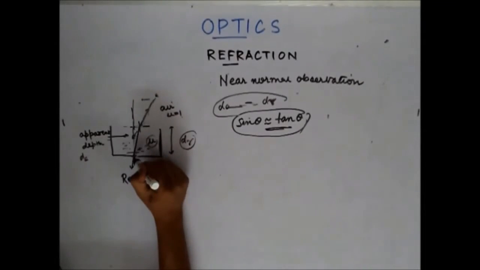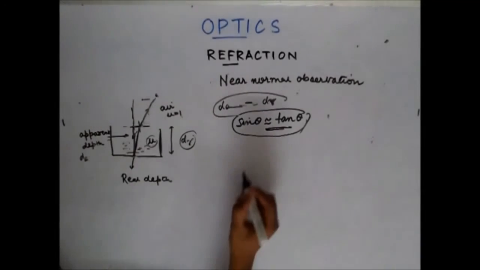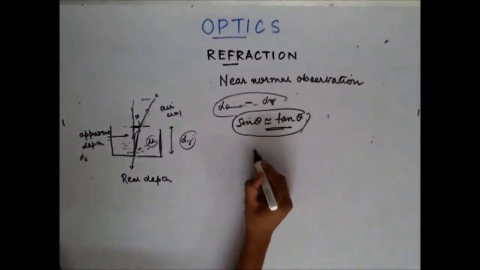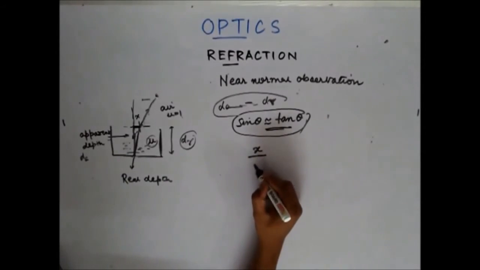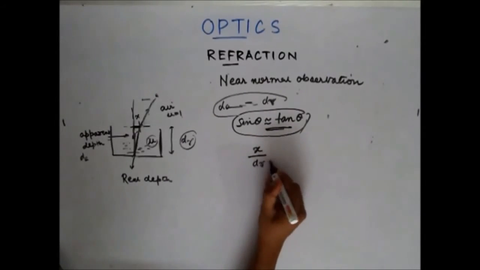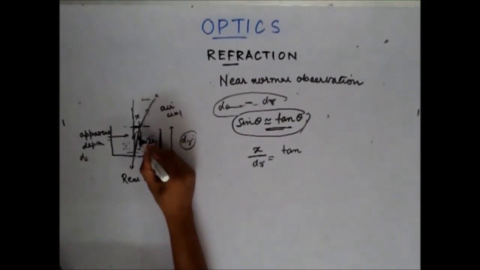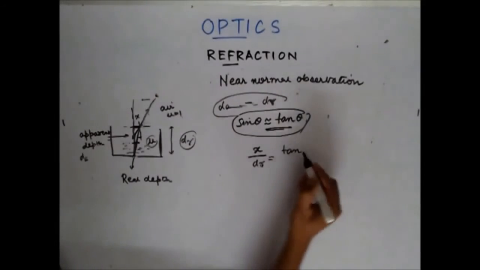If I take this large triangle, what can I write? Let's say this small distance is x. Then x by dr is tan of this angle, and this angle is also i. So tan of angle i